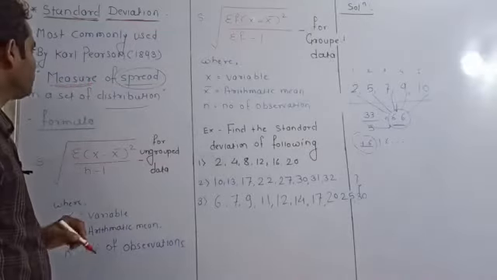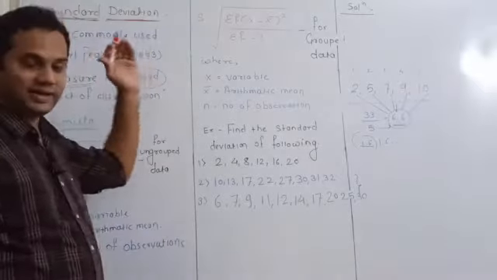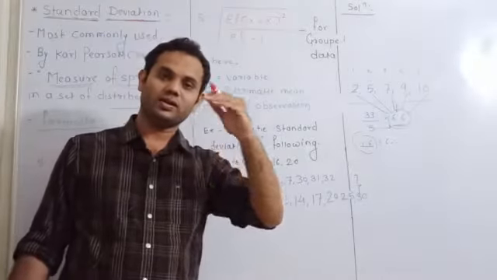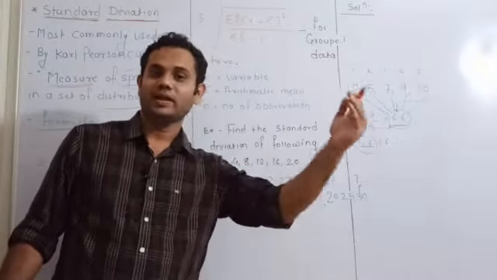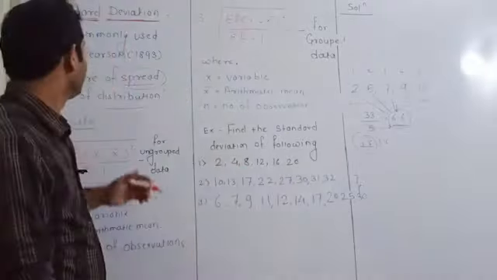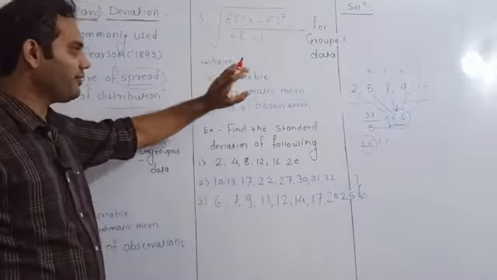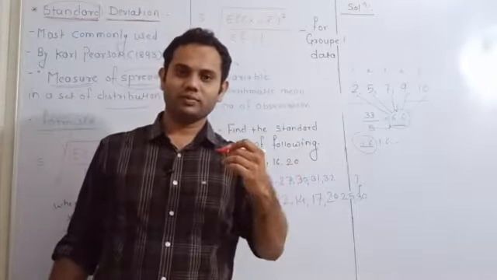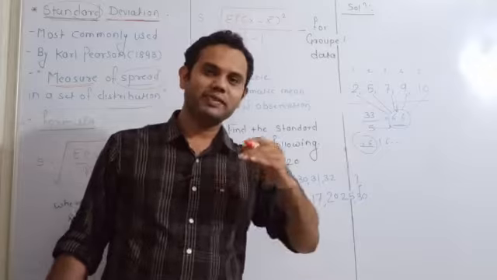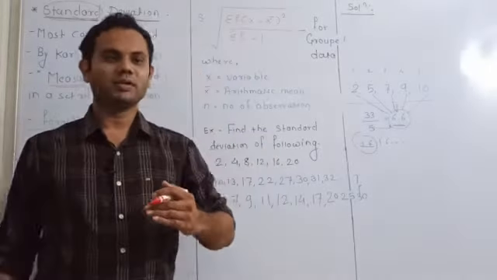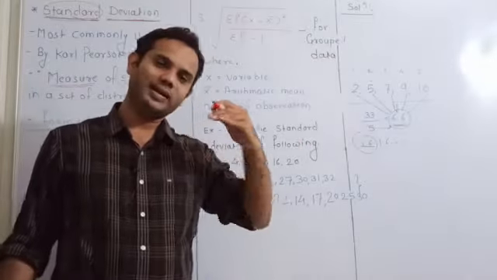So the measure of spread in a distribution is called standard deviation, or in other words, the square root of variance, which we will study in the next lecture. Okay. So why is it called standard? Because we haven't studied the earlier concept of mean deviation. Mean deviation is similar to the standard deviation, but there are some inadequacies in mean deviation,